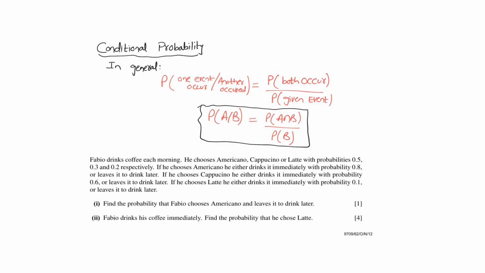Hi guys, so this is part 2 of probability. In this tutorial, I'll discuss conditional probability and permutation and combination involving probabilities. So let's begin with conditional probability.